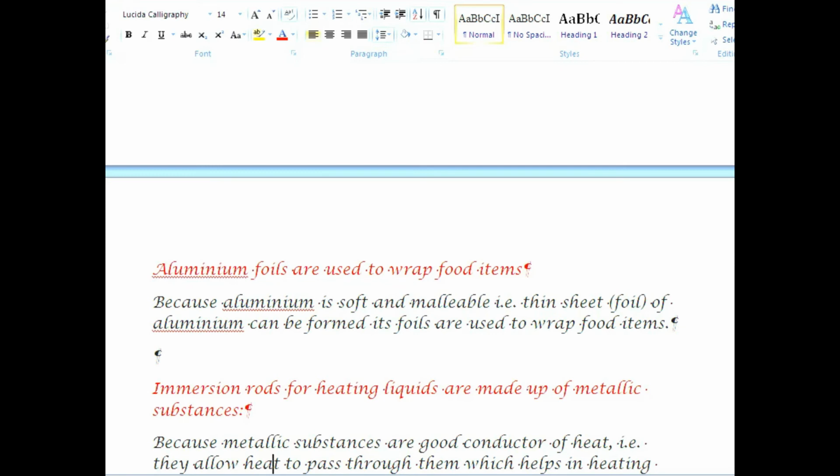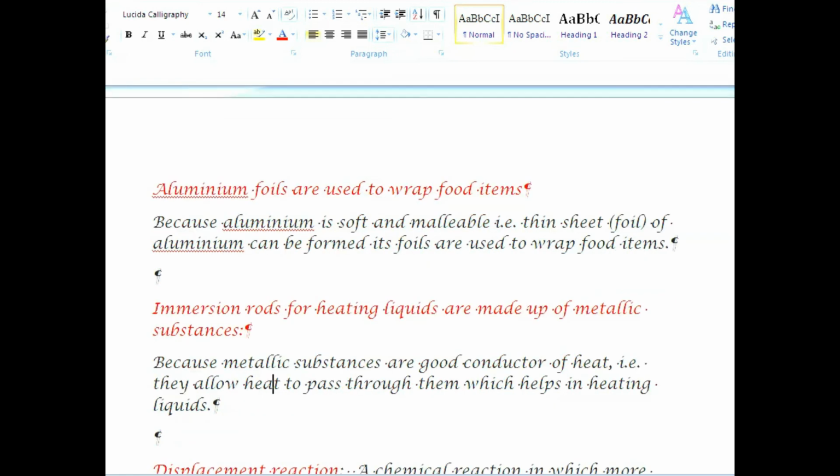Next, immersion rods for heating liquids are made up of metallic substances, because metallic substances are good conductor of heat, that is, they allow heat to pass through them, which helps in heating liquids.